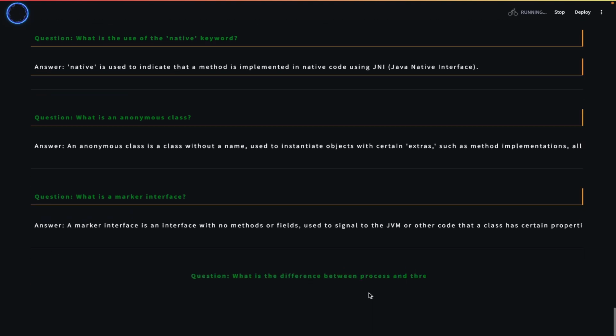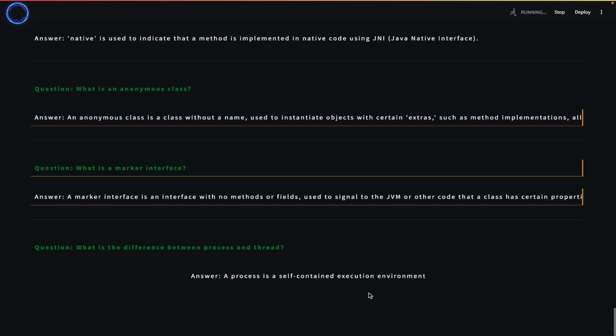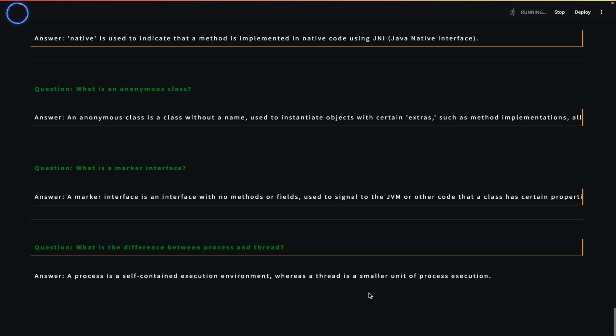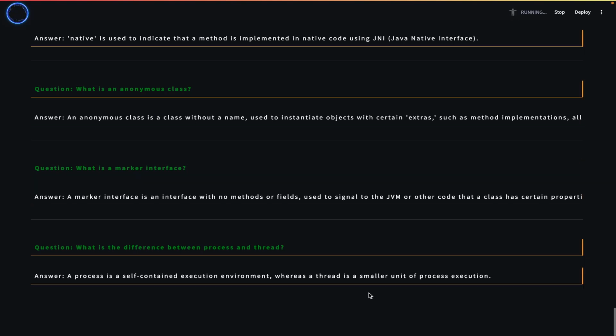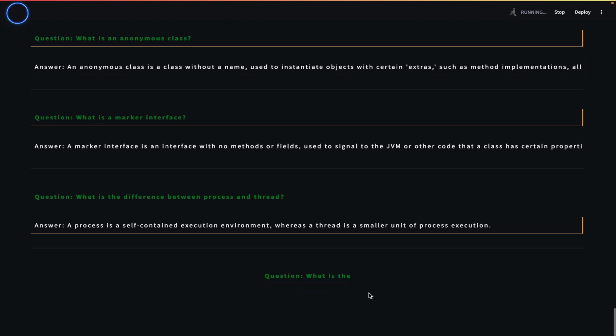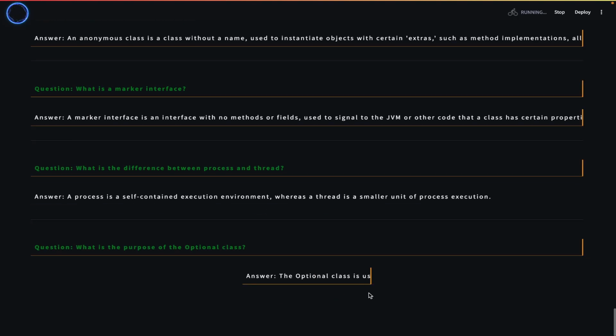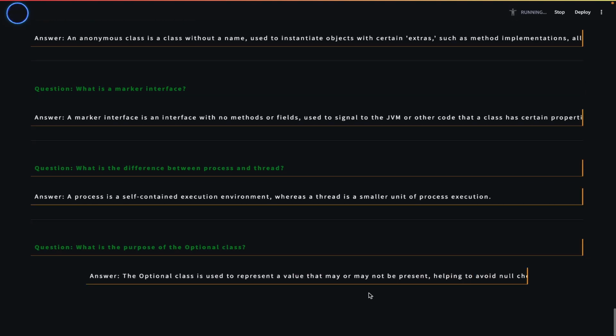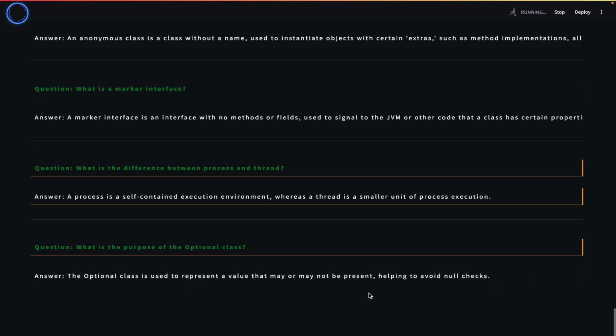What is the difference between process and thread? A process is a self-contained execution environment, whereas a thread is a smaller unit of process execution. What is the purpose of the Optional class? The Optional class is used to represent a value that may or may not be present, helping to avoid null checks.